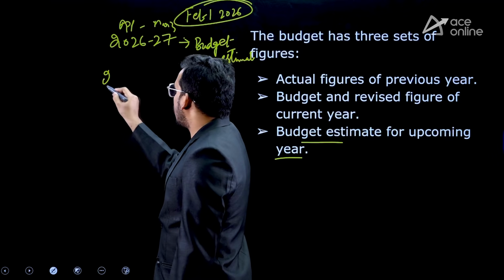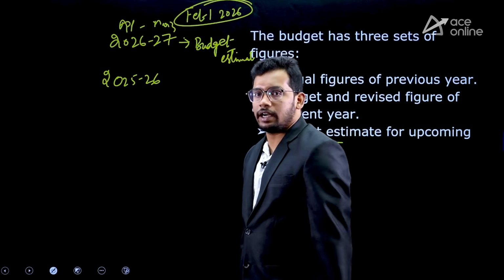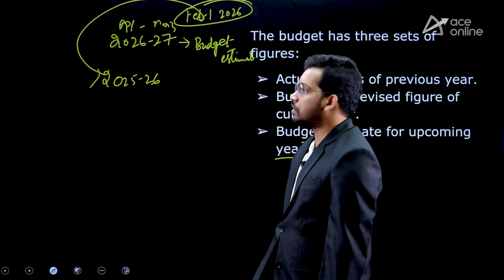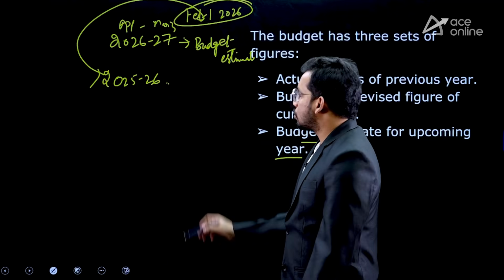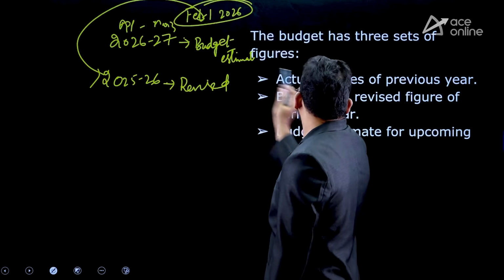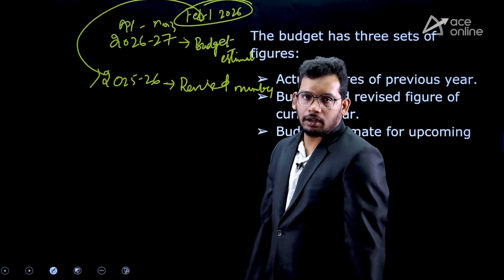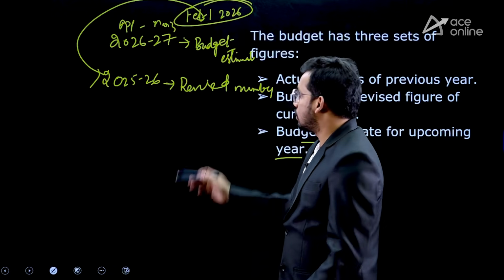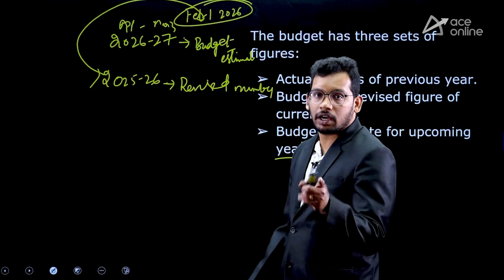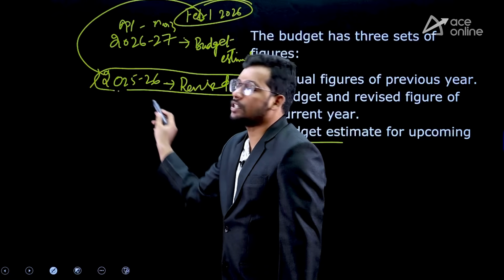Similarly, we have the current year, that is 2025-26. Why do we call it the current year? Because the budget is presented on February 1, 2026, which is part of the current year. So here we will present revised numbers, right? Revised numbers of the current year, because it is not yet completed. We still have February and March, 2 more months. So these are only revised figures of the current year for 10 months. So for 2025-26 we have revised numbers.